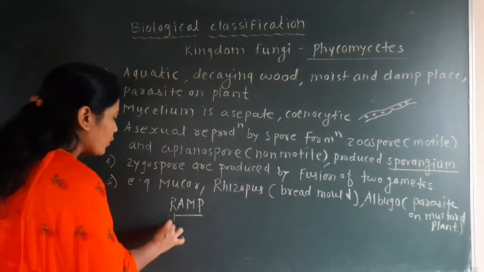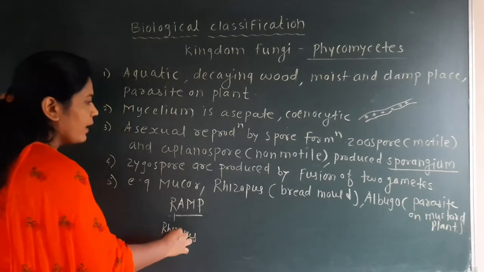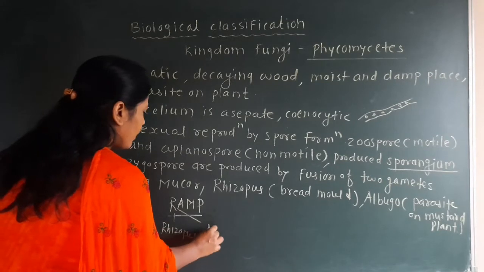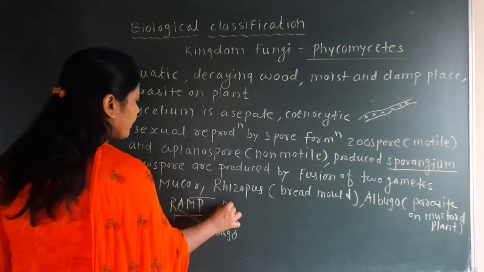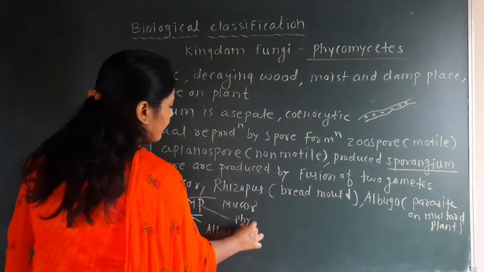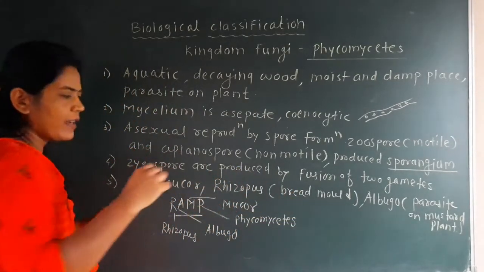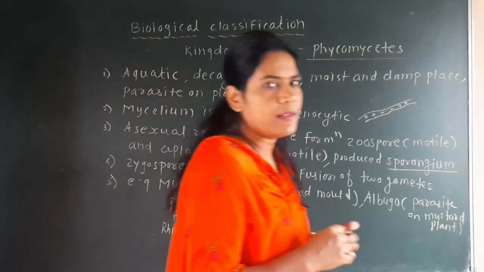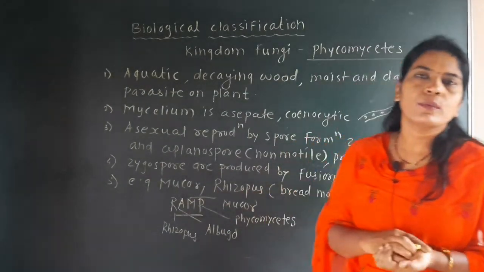So R belongs to Rhizopus. A means Albugo. M stands for Mucor, and P stands for Phycomycetes. See here, Mucor, everybody knows the example.